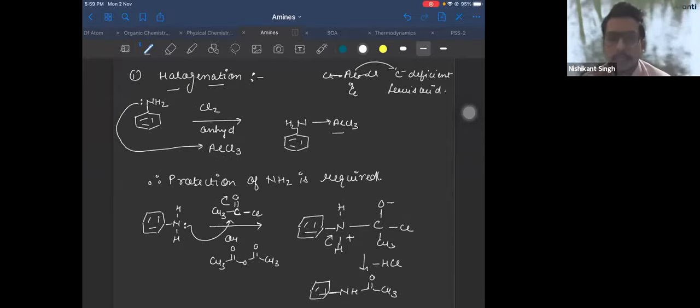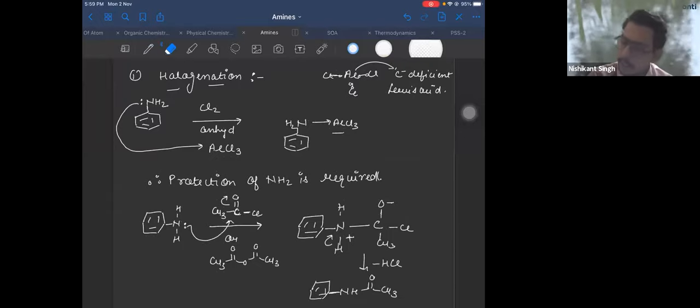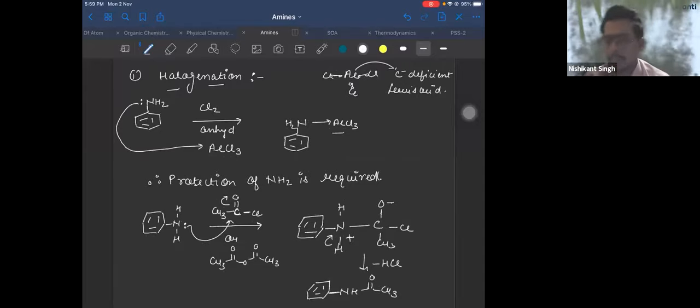Is that clear, everyone? So you'll get your N-acyl aniline. Any doubt in this? Please tell. Anyone having any doubt in this?